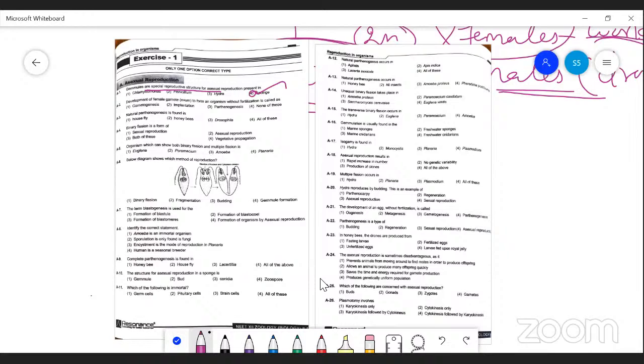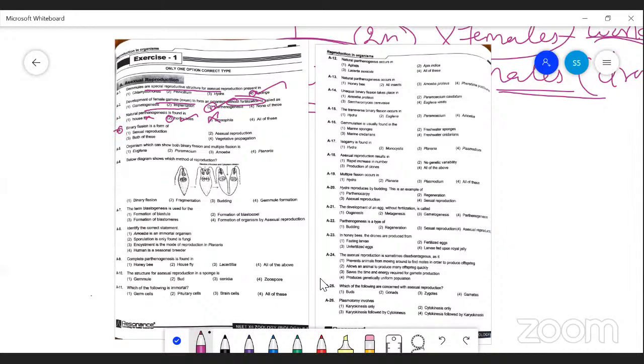Next, development of a gamete to form an organism without the act of fertilization is called parthenogenesis. Implantation and gametogenesis are part of the sexual method of reproduction. Natural parthenogenesis is seen in the case of honeybees, not in housefly. And in Drosophila, both male and female organisms are present.